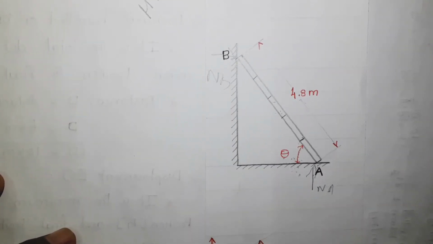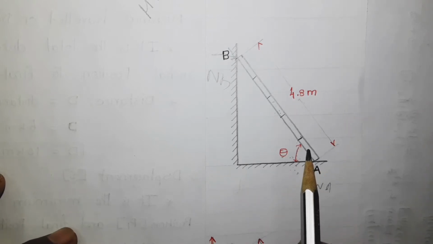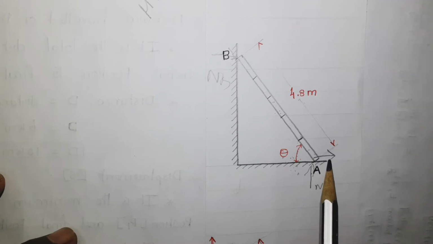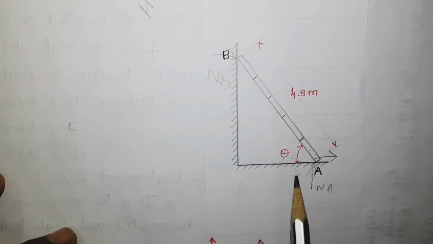But if you take the friction, the direction of the friction is very important. Let me analyze this. Assume that the ladder is getting slipped. When it is slipping, this is the direction of movement of the ladder. The ladder moves from left to right, so the friction must be in this direction.